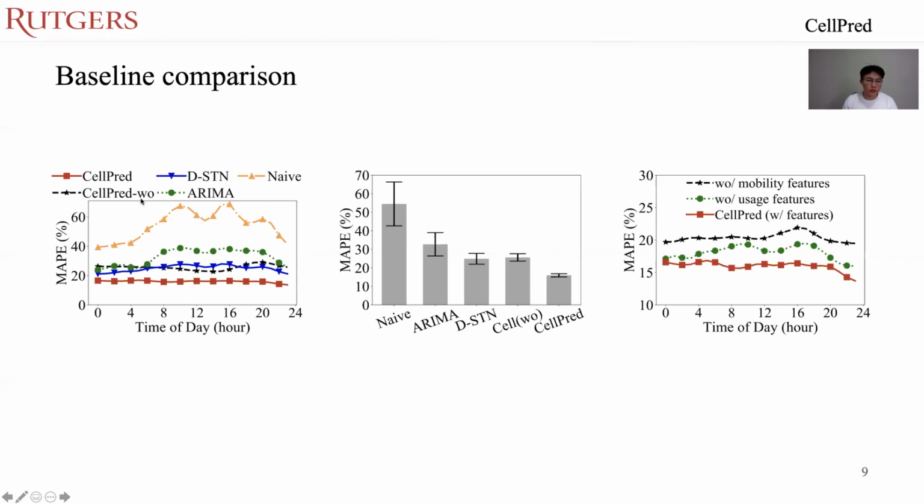And the CellPred variant here means CellPred without consideration of those features that we introduced, including mobility features and usage features. The second figure corresponds to the first one as a bar chart. And the last one is the comparison between CellPred without mobility features and without usage features respectively. We can see that if we consider both features, the performance is the best.